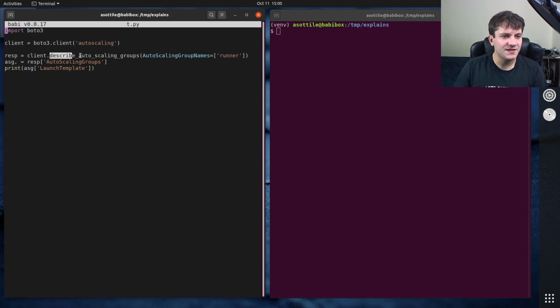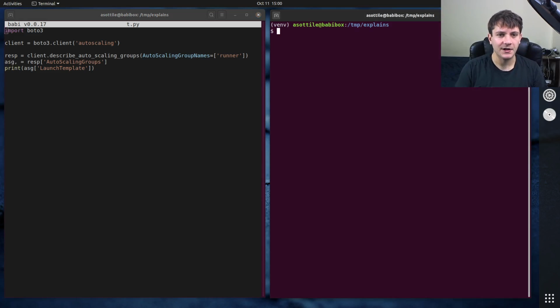Now, the AWS APIs are a little bit weird in some cases. They tend to prefer bulk APIs over individual APIs, and this is one example of a bulk API where you could describe any number of auto-scaling groups at once, but in my case, I only care about one. And so it gives a response back that has this auto-scaling groups key, and that has a list of auto-scaling groups, and I'm assigning it to this with a trailing comma, and that's where the weirdness comes in. I'll show you that this works right here.